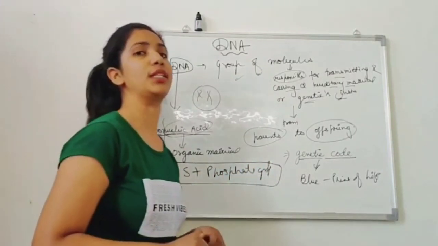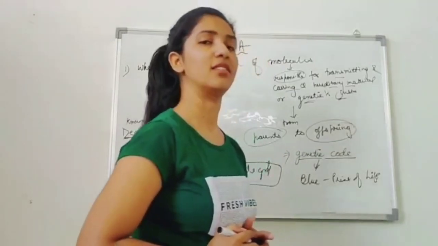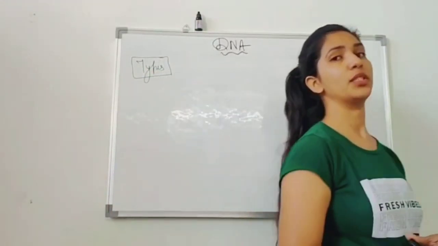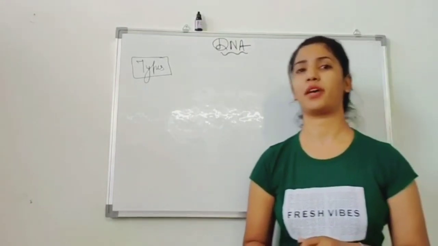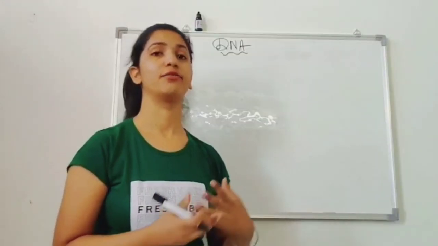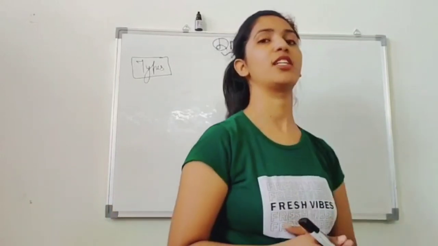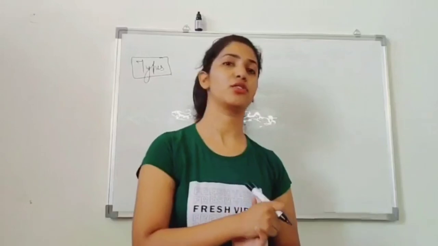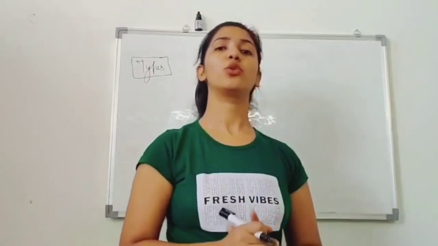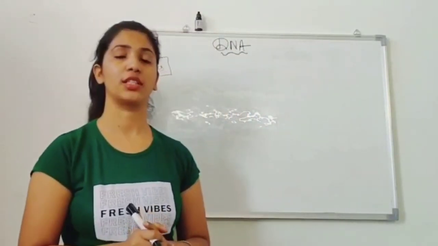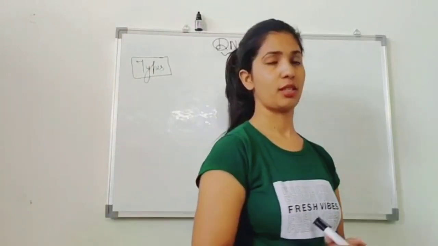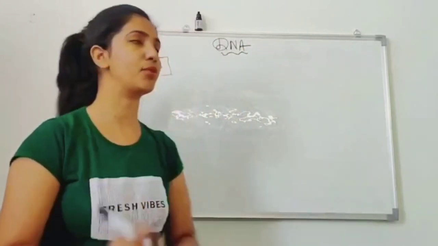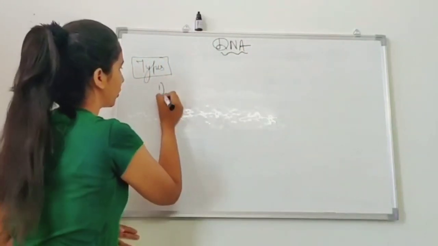Now we are going to understand the discovery of the DNA and the structure of the DNA. So before discussing the diagram of the DNA, we are going to understand the types of DNA on the basis of its function and structure. So guys, one function of the DNA I told you is the transmission of the genetic instruction or the genetic material from the parents to the offspring. But DNA also plays an important role in the synthesis of proteins. On the basis of the presence of the DNA, we are going to understand three types of DNA. The first is the nuclear DNA.